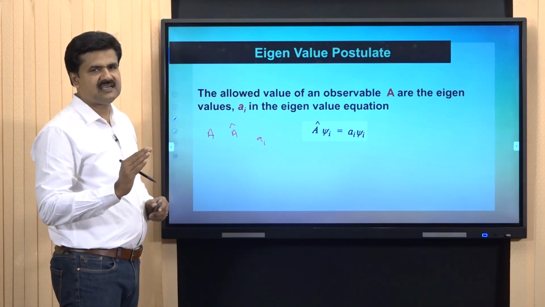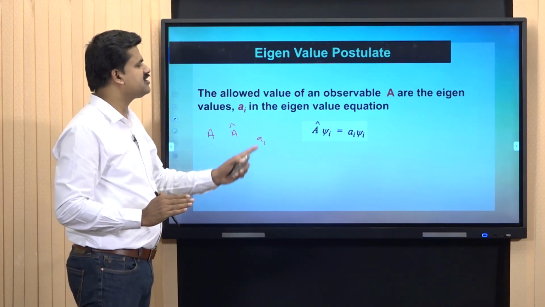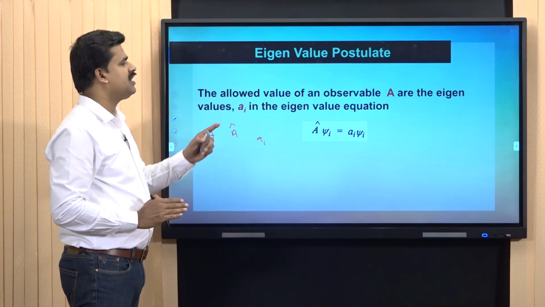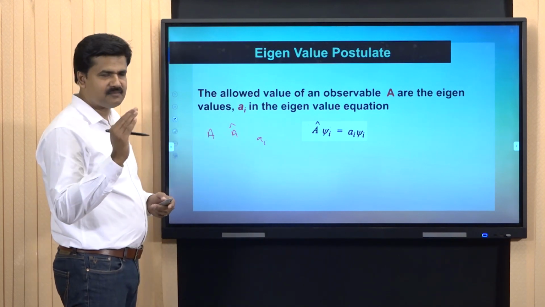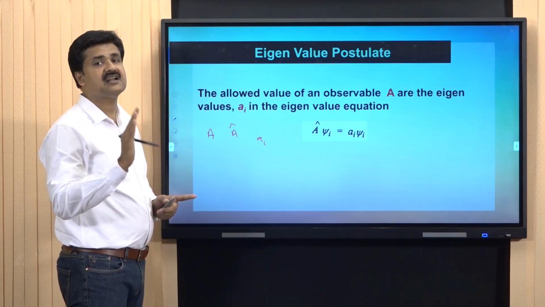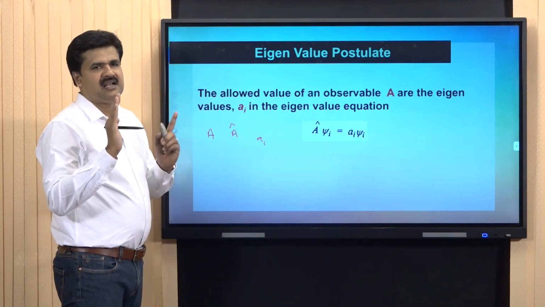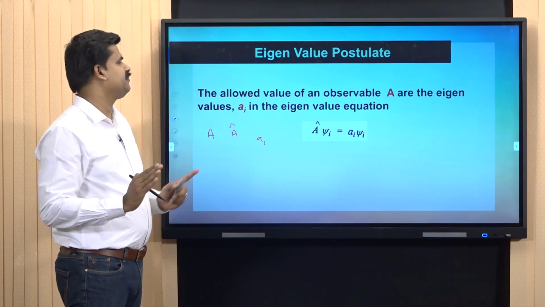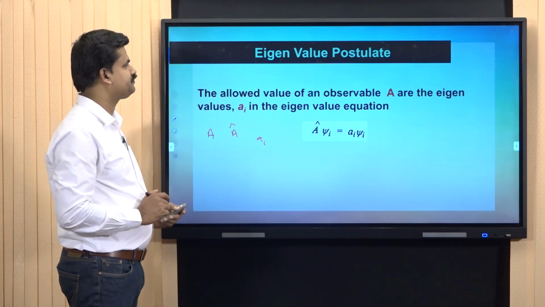So, to get the allowed value of an observable, we have to operate the wave function with the operator corresponding to the observable, and we have to get the function psi i back multiplied with some constant. That constant value is the eigenvalue, which are the allowed values of the observable capital A. In the simplest way, it can be said that the allowed values are eigenvalues.